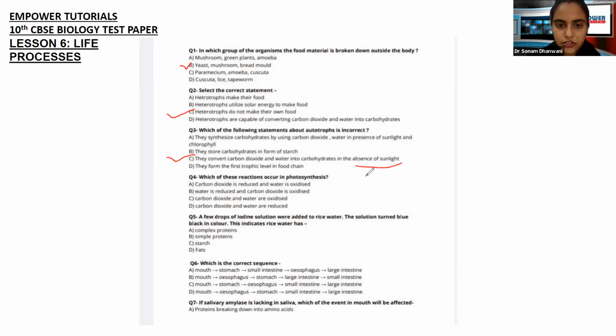Which of these reactions occur in photosynthesis? CO2 is reduced and water is oxidized. Water is oxidized and CO2 is reduced. Carbon dioxide and water both are oxidized, or carbon dioxide and water both are reduced. Okay, now you will be able to answer this when you know what is reduction and what is oxidation.